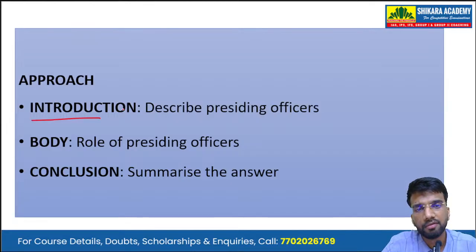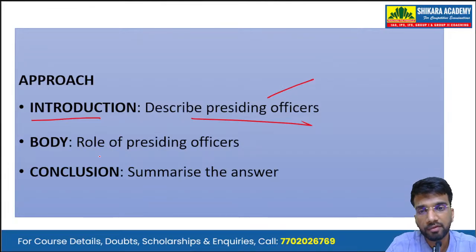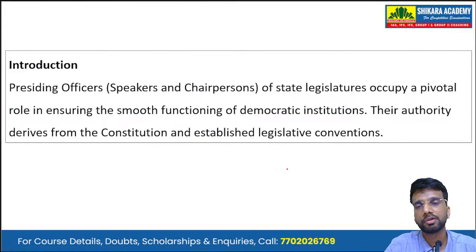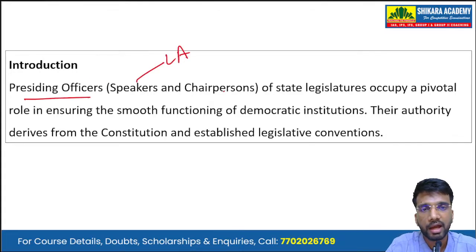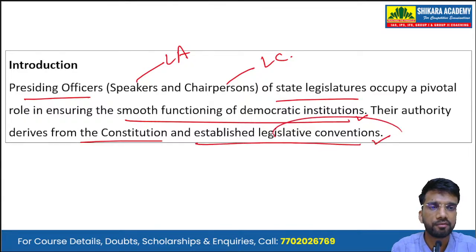So in the introduction, we describe the presiding officers of both the legislative assemblies as well as the legislative councils. Then, in the body, we write about the role of these presiding officers. And in the conclusion, we summarize the answer. So, starting with the introduction: presiding officers, speakers for legislative assemblies and chairperson for legislative councils of state legislatures, occupy a pivotal role in ensuring the smooth functioning of democratic institutions. Their authority derives from the constitution and established legislative conventions.